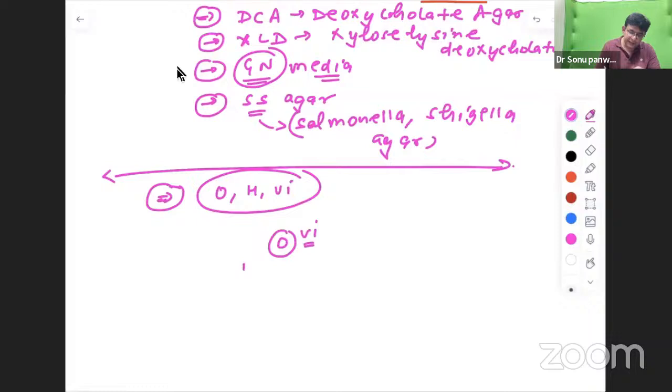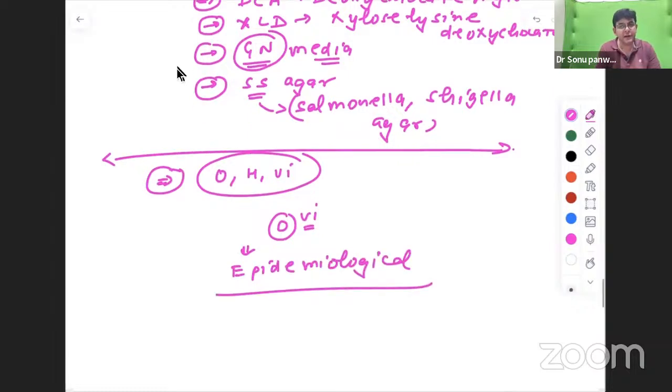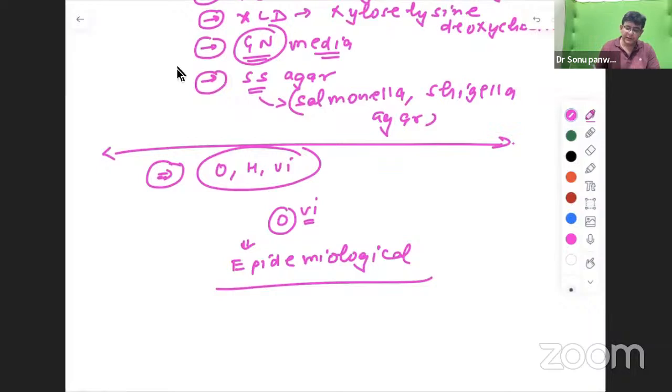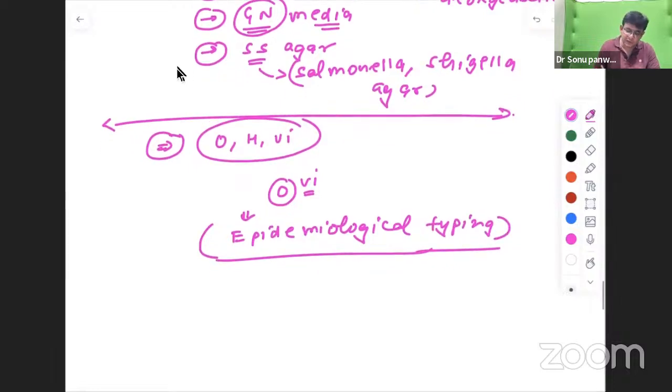So basically, you need to find out in a particular drain water how much virulent Salmonella typhi is present. That is termed as epidemiological typing. Which sort of typing is it? Vi typing, whatever you call it.